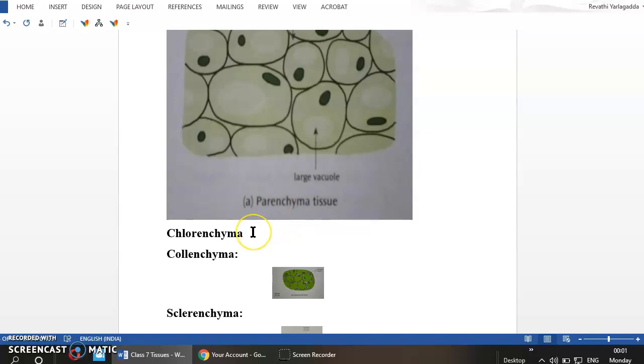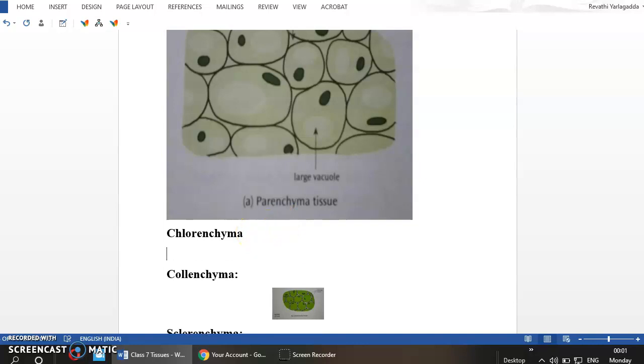Whereas in case of aquatic plants, another type of parenchyma is present, which is called aerenchyma. Aerenchyma means, aer means which is filled with the air. So this is the parenchyma tissue only, which is generally seen in aquatic plants.